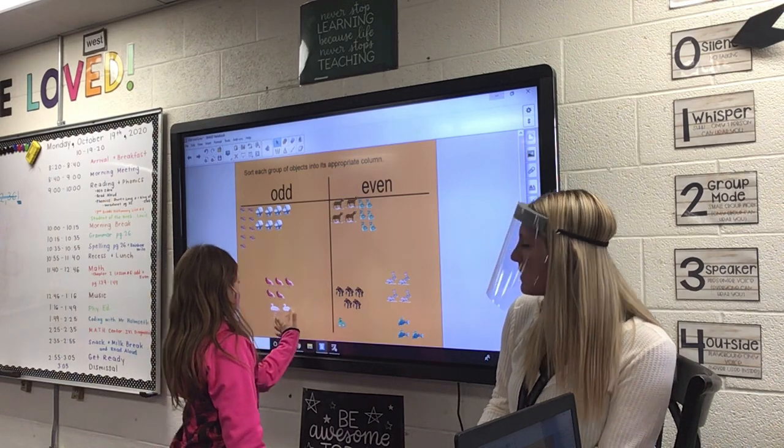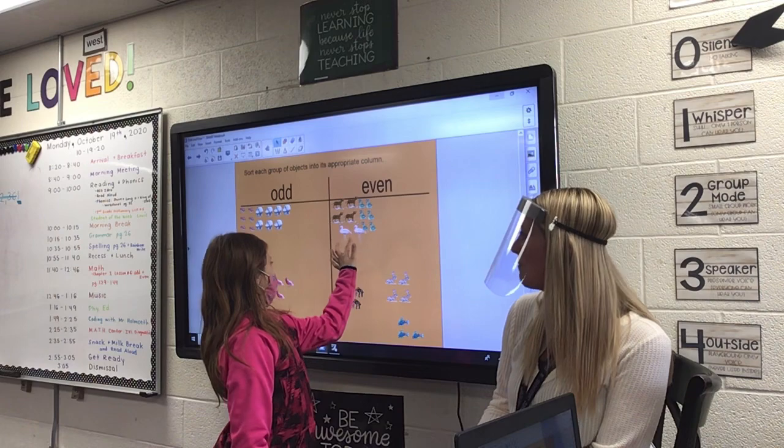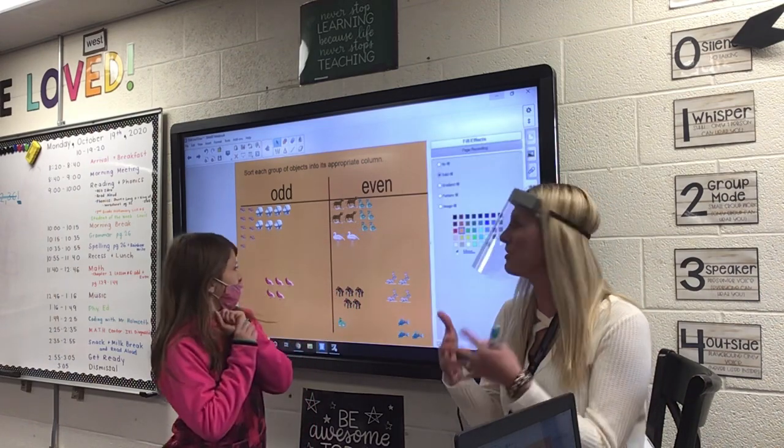Are you gonna get the flamingos? Oh, the pretty pink flamingos. There's just 2 of them. That is even. They have each other as a partner.